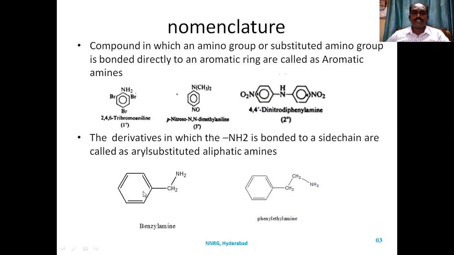There are some molecules which are not called aromatic amines, that is, derivatives in which the amino group is bonded to a side chain are called aryl substituted amines. Here the amino group is not directly attached to the aromatic nucleus; it is attached to a carbon or side chain. Benzylamine, phenylethylamine. This is phenylethylamine.